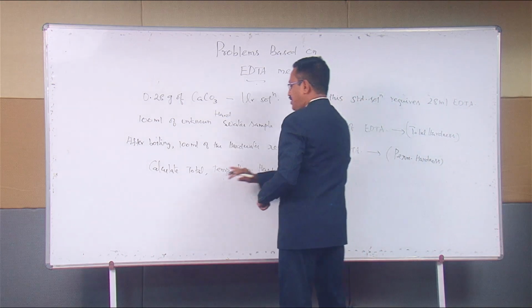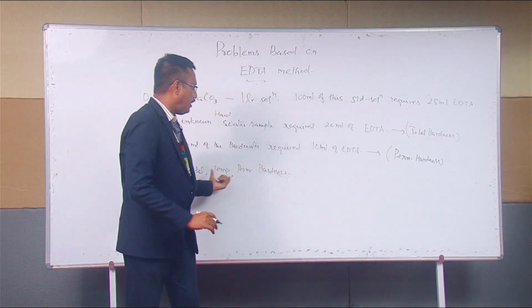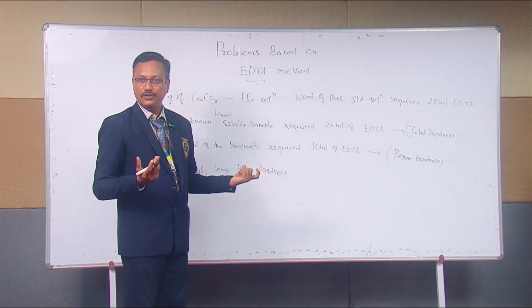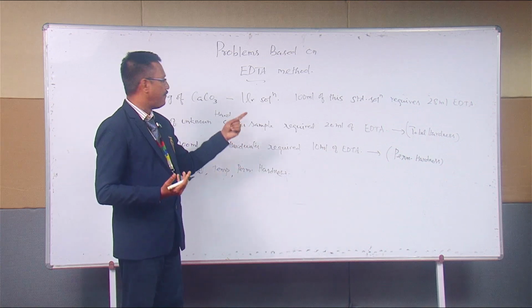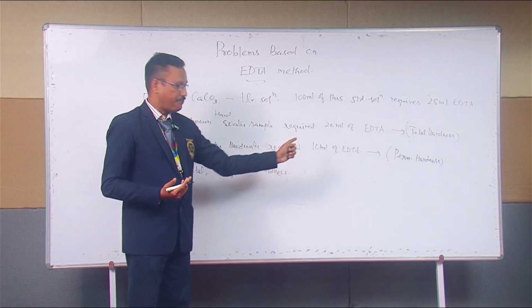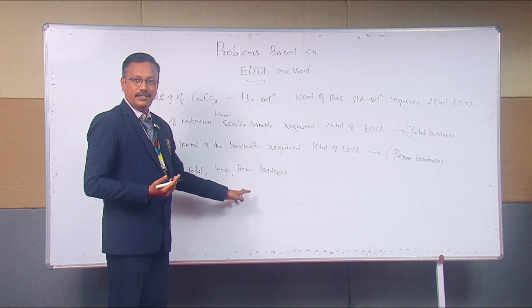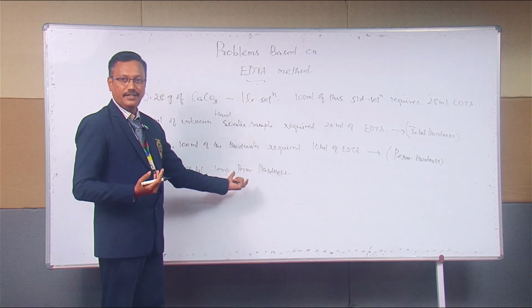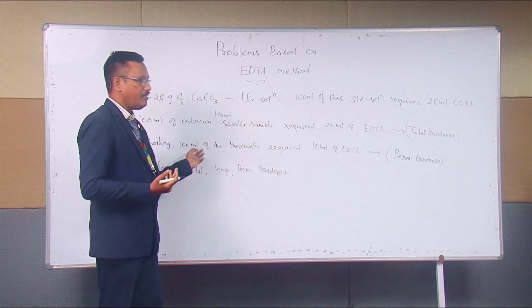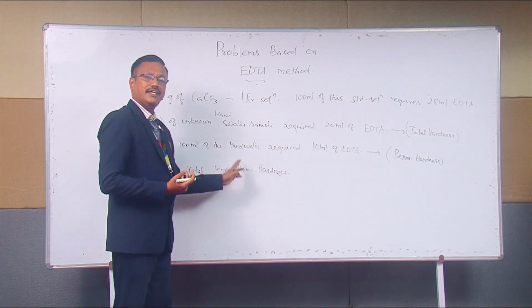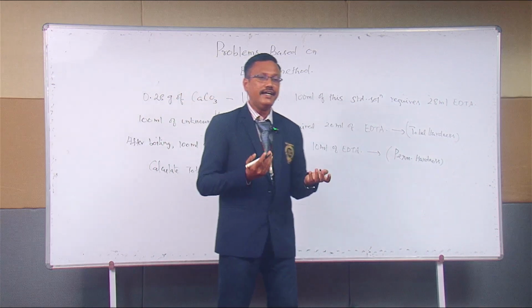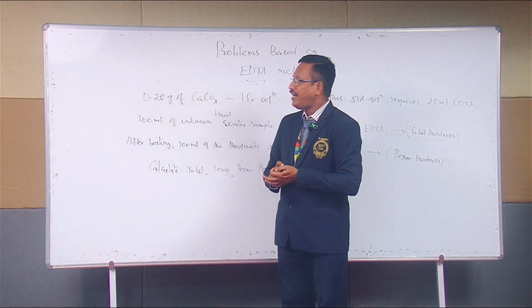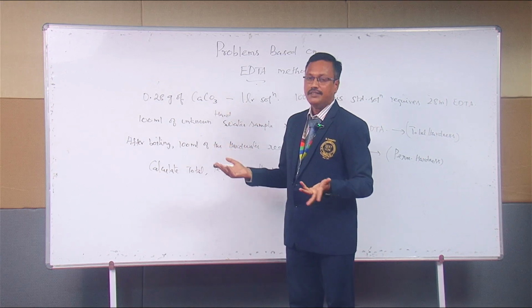In the question, what did they ask? Calculate the total hardness. Do we have data for that? Obviously, the second statement. What is the permanent hardness? Is there any data given to calculate permanent hardness? Yes, the third statement. How about the temporary hardness? Is there any data given for temporary hardness? Analyze the question. No. Then what we have to do?